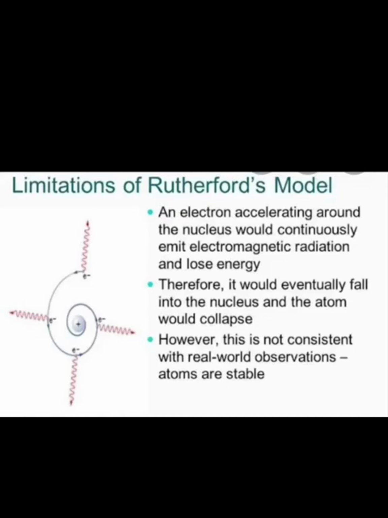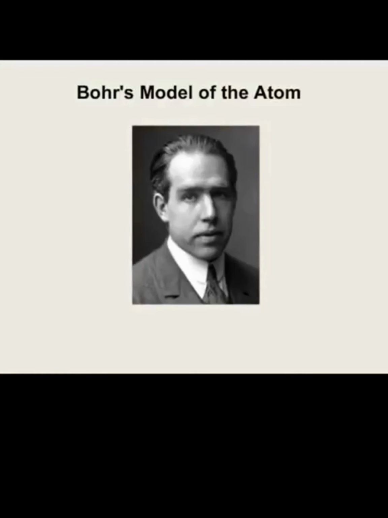According to Rutherford, electrons are revolving around the nucleus. That means they undergo acceleration. Because of this acceleration, the charged particle loses its energy and finally falls into the nucleus. The atom becomes unstable. But we know that atoms are stable. This was the limitation of Rutherford model of atom. Got it, children? Yes.